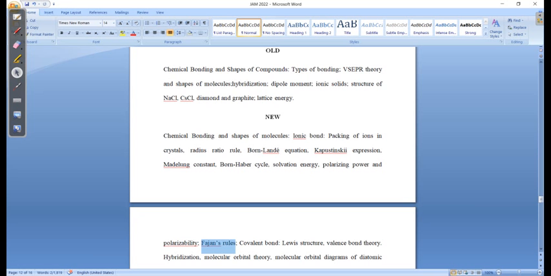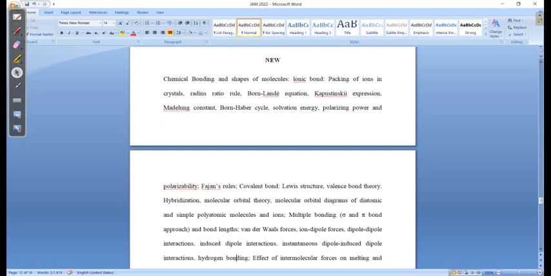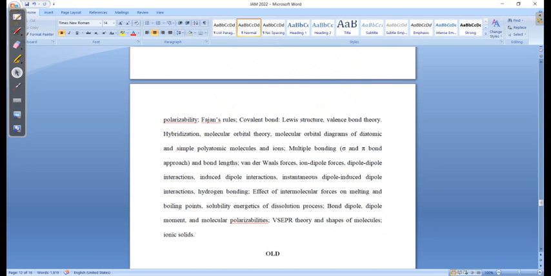And after that they clearly mentioned you need to study the covalent bond, Lewis structure, valence bond theory, the concept of hybridization, molecular orbital theory for diatomic molecules. Say, only for diatomic molecules, and simple polyatomic molecules like BF3, H2O, and some other ions also. Then multiple bonding, how the formation of sigma and pi bonding would occur in that case.